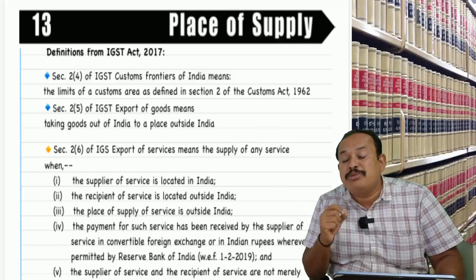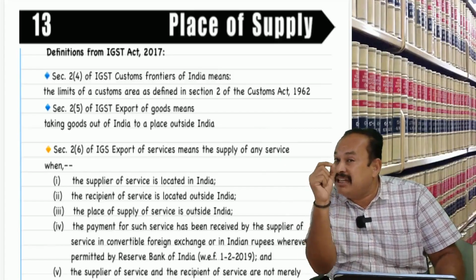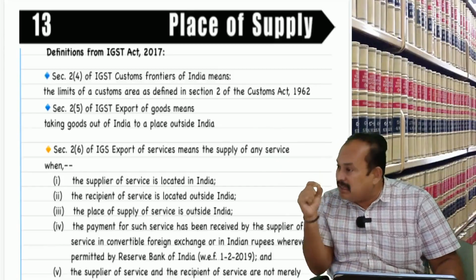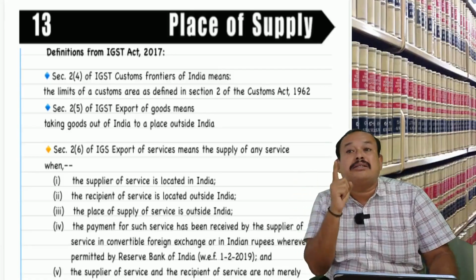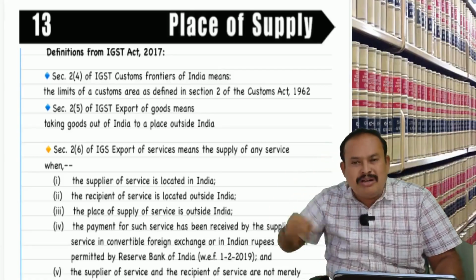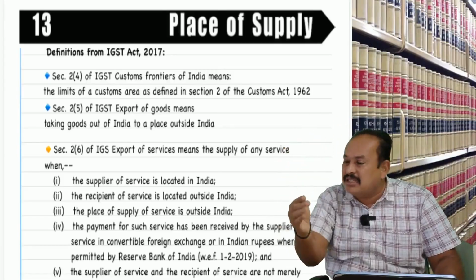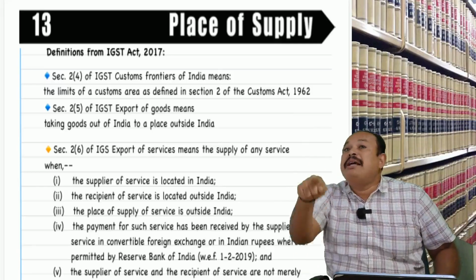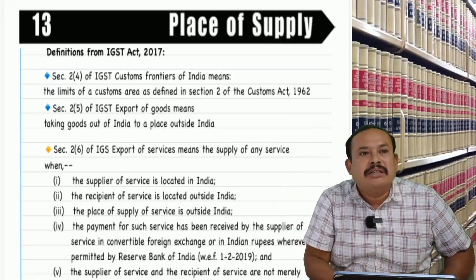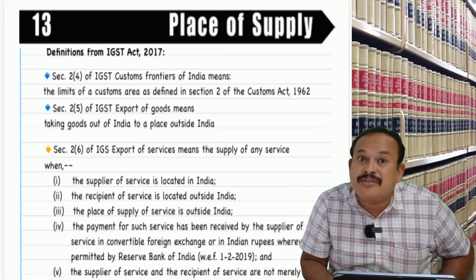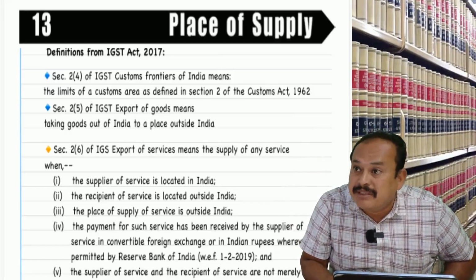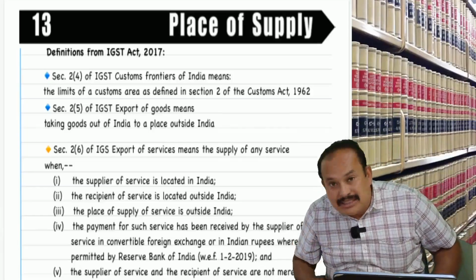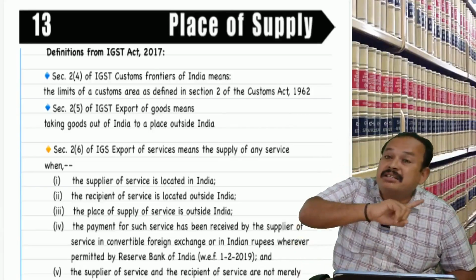Therefore, you must clearly mention, Mr. Registered person, whenever you supply goods or services to another state, that is an interstate supply, one of the mandated requirements in the tax invoice is that the recipient state should be mentioned. Not only that, place of supply should be mentioned in the invoice. Correct? Get my point, sir? In the invoice, the recipient state must mandatorily be mentioned in the case of interstate outward supply.